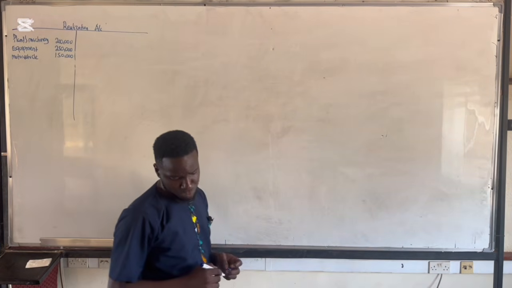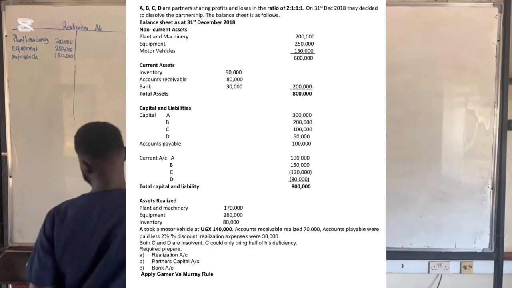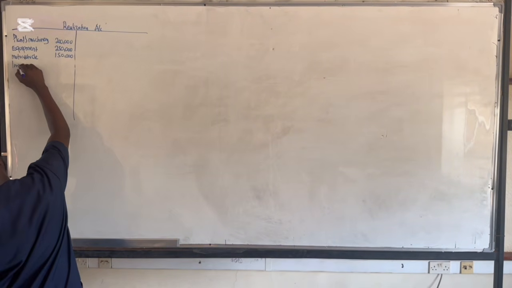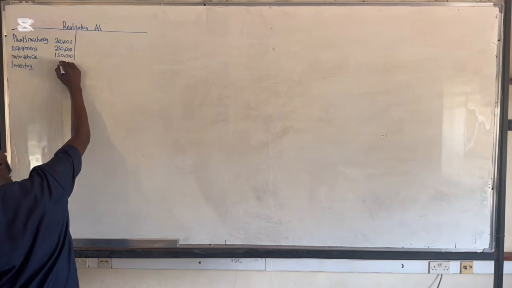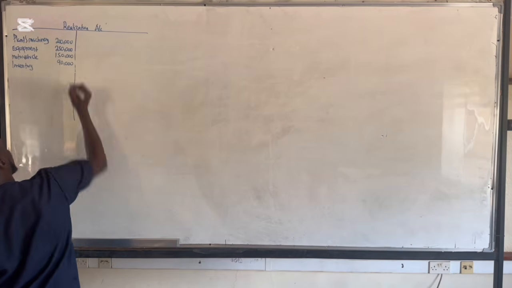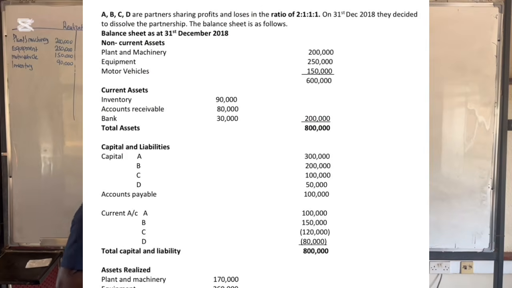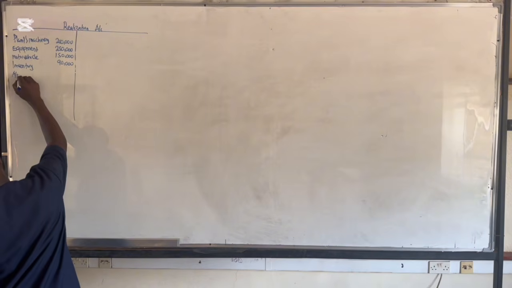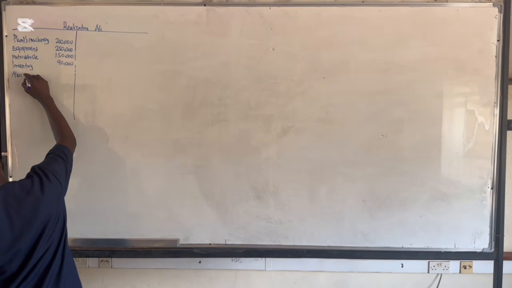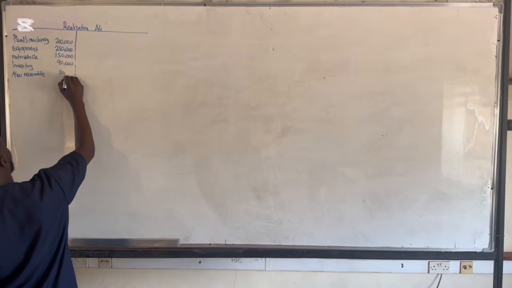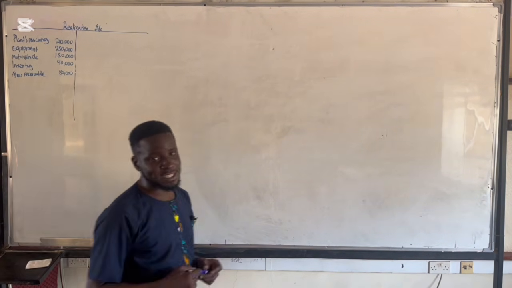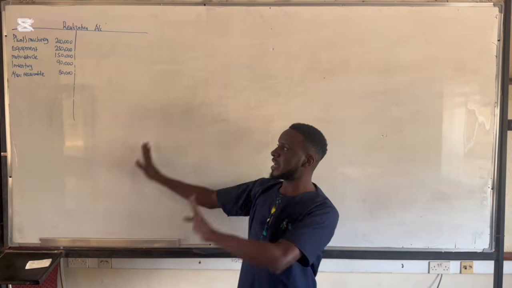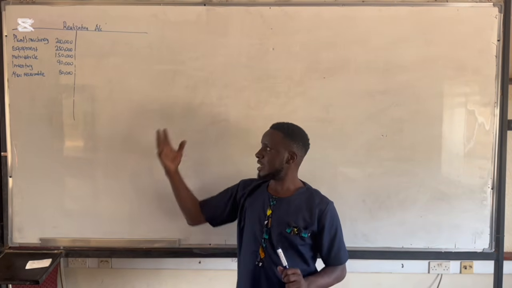Then after that, we also have inventory of 90,000, and then we have our accounts receivable, which is 80,000. Like I said, the very first step should be debiting all the assets to the realization account. That's what we have done.